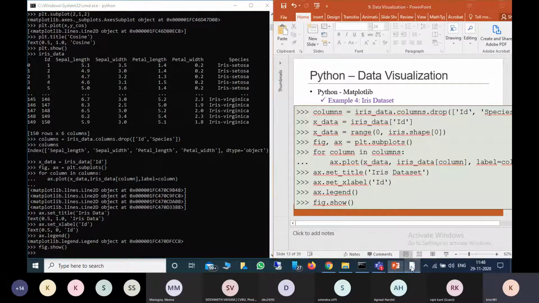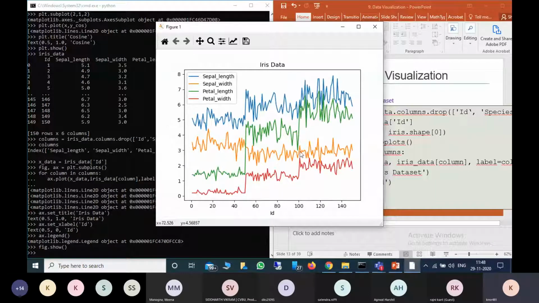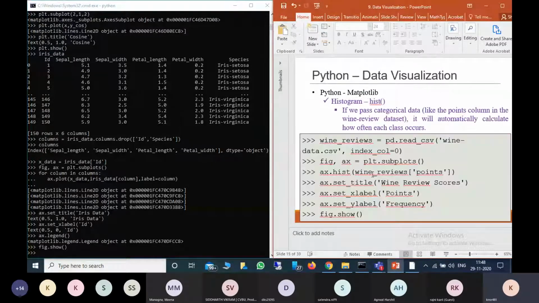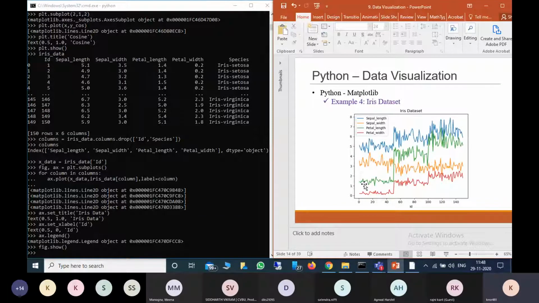Please respond. Okay. So this is how we can plot the iris data. In this way you can plot how much data you want. You can plot multiple lines also. This way we can create a line chart using matplotlib. So we saw the scatter plot, we saw the line plot. If this is clear for you, I will move to the next one. Yes, sir. Please continue.